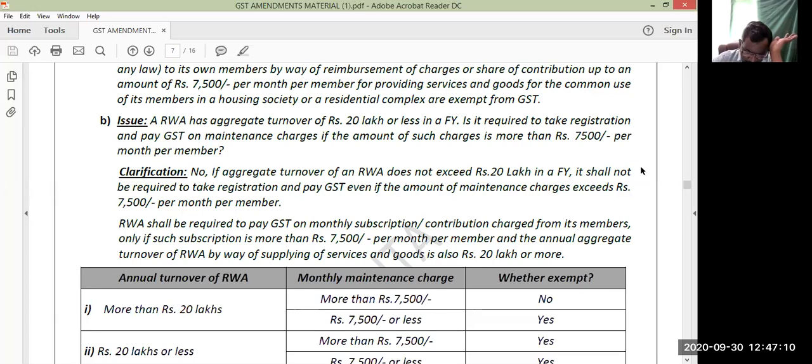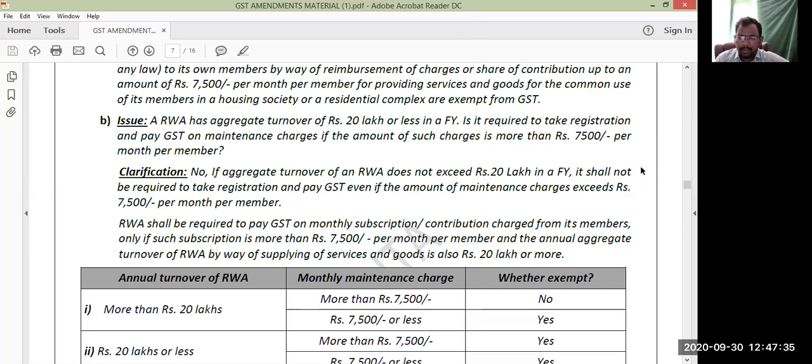So when your turnover is less than or equal to 20 lakhs, the answer you can see here is no. If the aggregate turnover of Resident Welfare Association does not exceed 20 lakhs in a financial year, it shall not be required to take any registration and shall not be required to pay any GST, even if the amount of maintenance charges exceeds 7,500 per month per member. Are you following now?